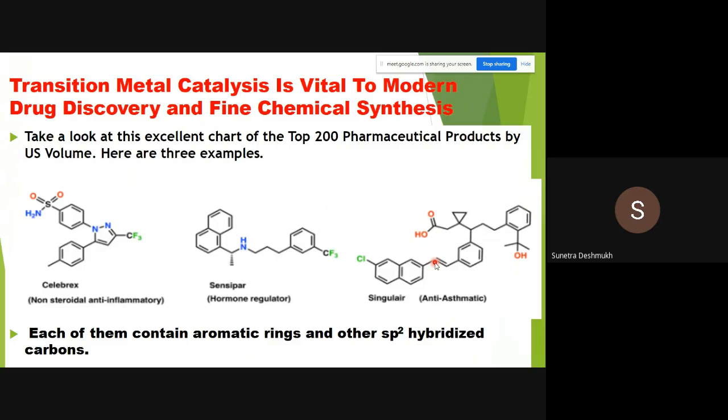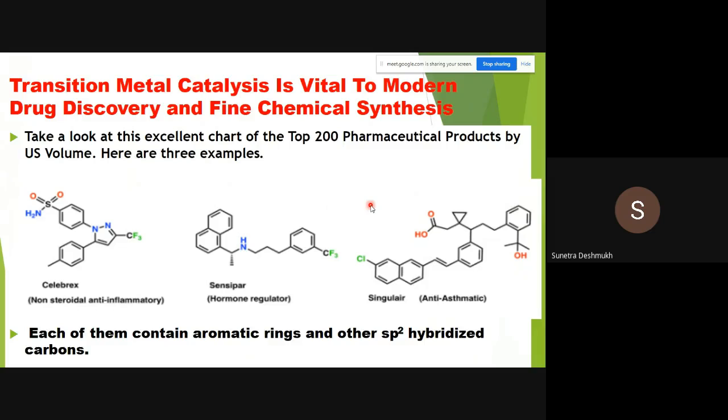And this coupling reaction is nothing but synthesizing this carbon carbon single bond between two sp2 hybridized carbon atoms, or sp2 and sp3, or we can connect sp carbon atoms. Such beautiful reactions we can carry out with the help of transition metal catalyst. This is the beauty of the transition metal catalyst, that we can conduct such types of coupling reactions.